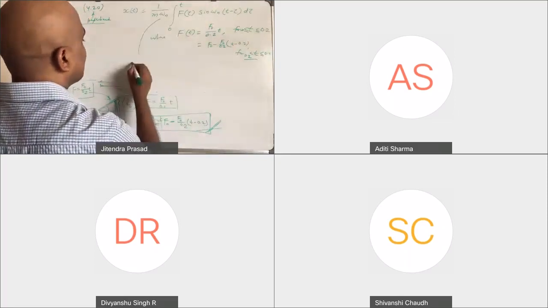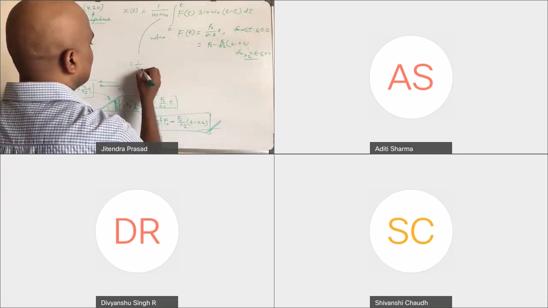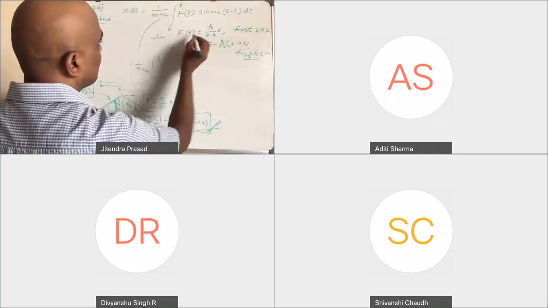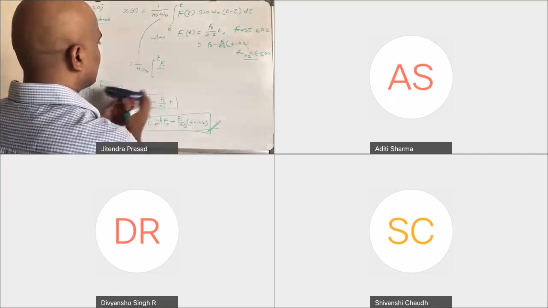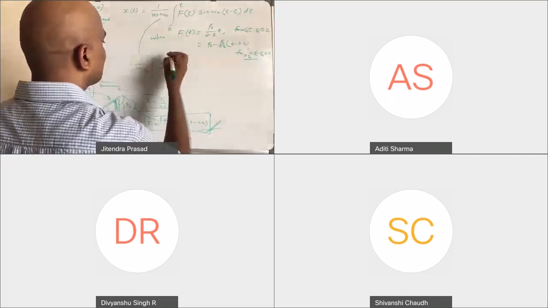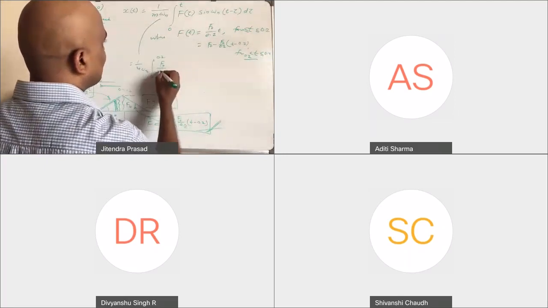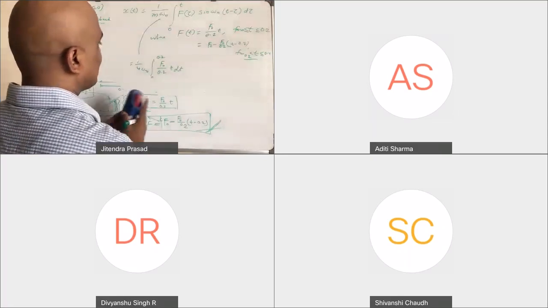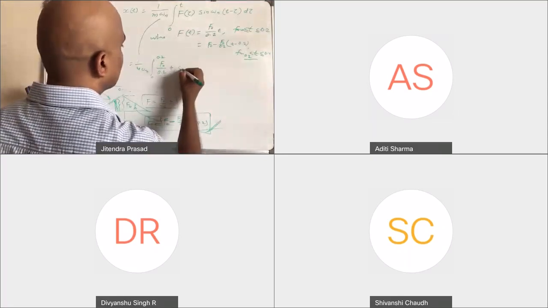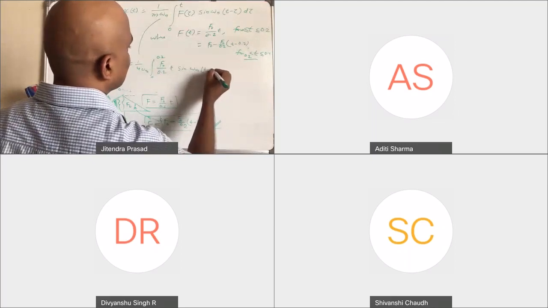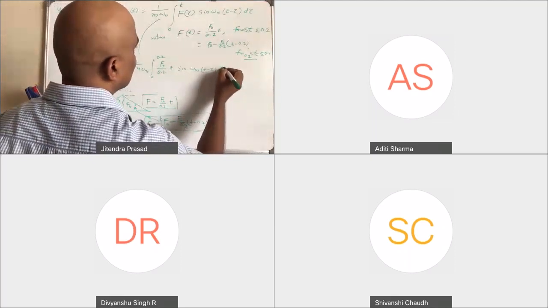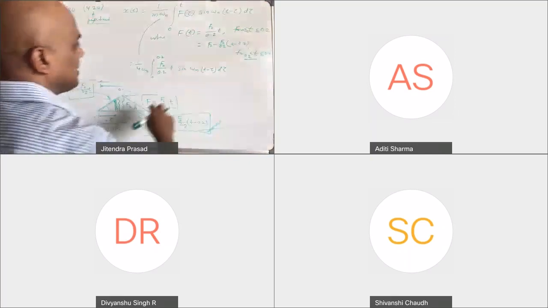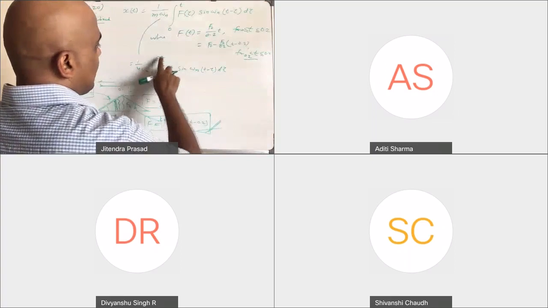So this will be equal to 1 over m omega n, integral from 0 to t, and then you have f naught over 0.2 times tau, sine omega n (t minus tau) d tau.